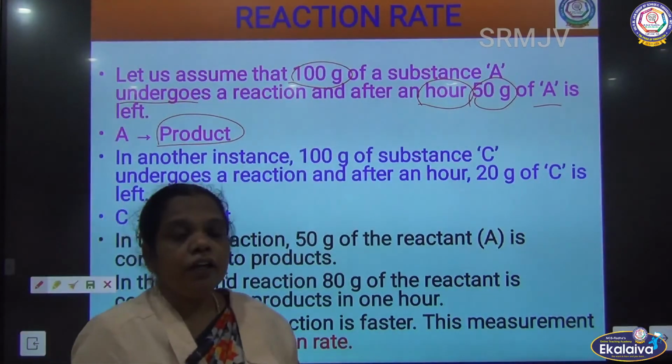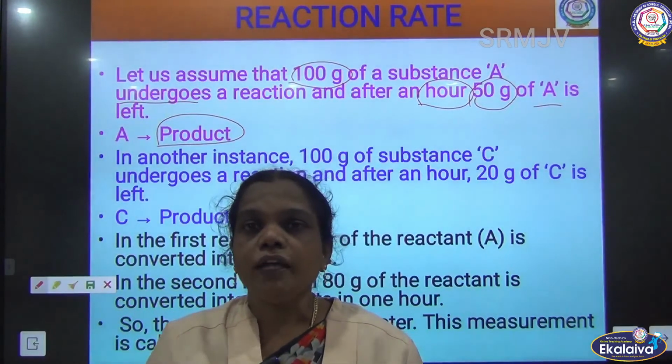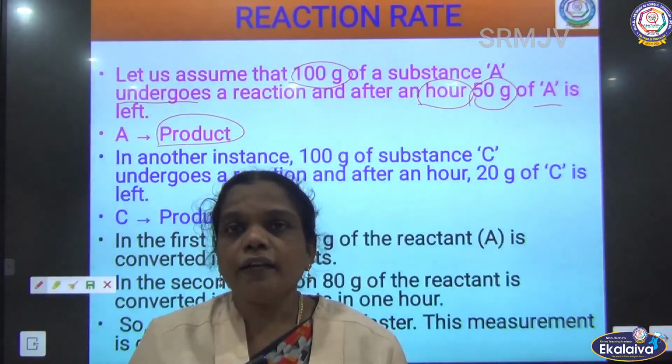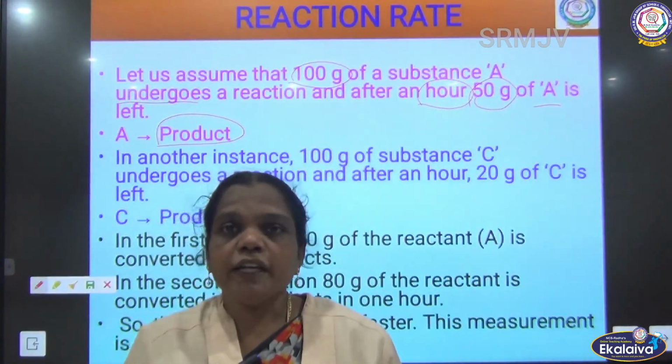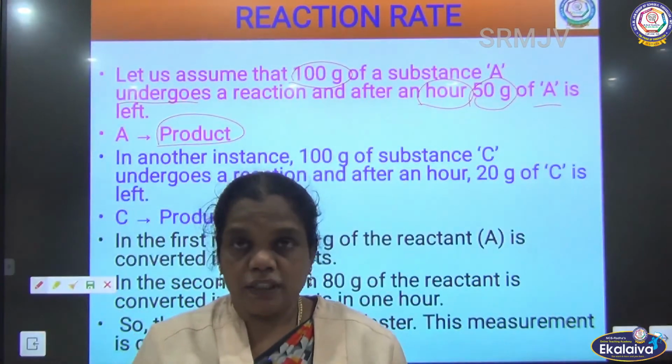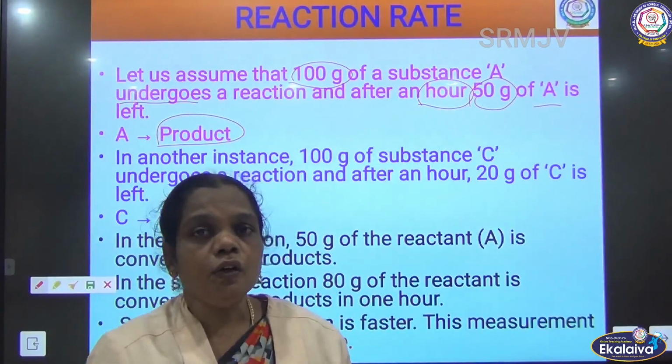After 1 hour, we can see 50 gram of the reactant A remains the same, and the other 50 gram is converted into product. The total amount of the reactant was 100 gram.